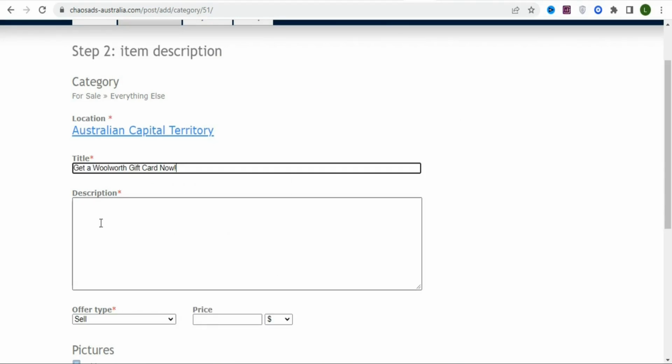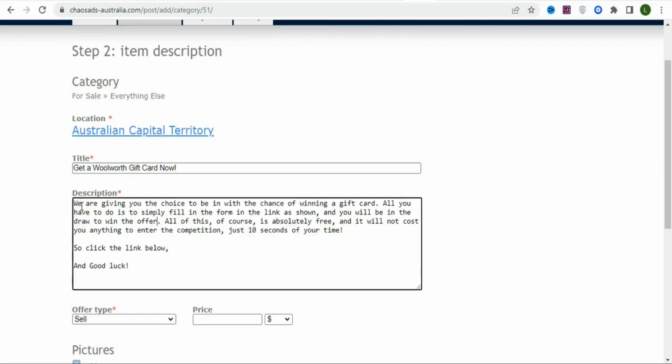Once you paste that, the next thing is the description. So I'm going to pause the video and then write my description for you to see. Welcome back. As you can see, this is my simple description. We are giving you the choice to be in with the chance of winning a gift card. All you have to do is simply fill in the form in the link as shown. That is just it, and the rest of the details. So you can pause the video and then read my description.